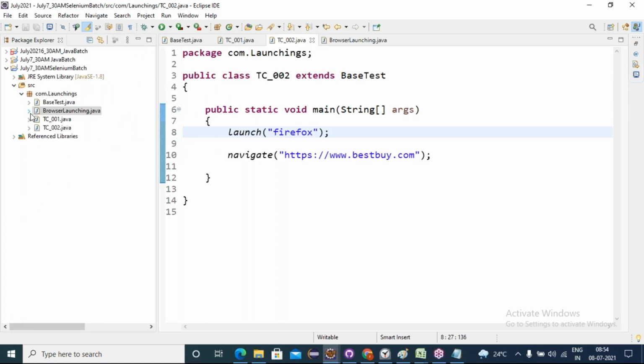Yes, clear, sir. That's it for today, friends. Tomorrow we'll do some more enhancements for these browser launching methods. Let me commit this code to a GitHub server for everyone. Let's copy this.